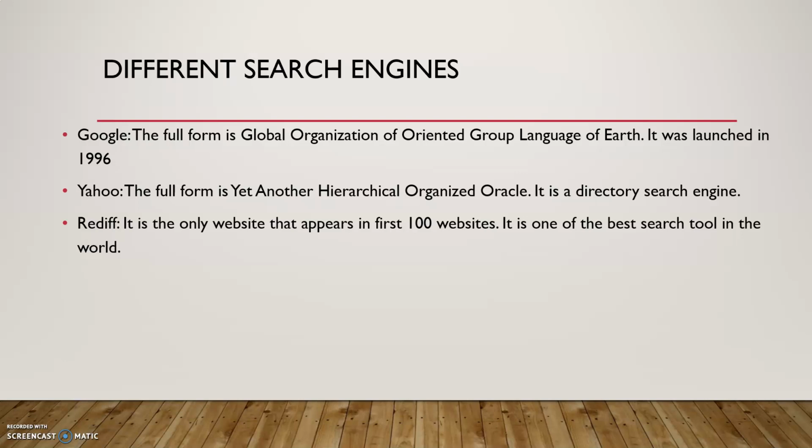and it is a directory based search engine in which data is stored in directory and subdirectory. And third one is Rediff. Rediff is the only website that appeared in the first 100 websites, and it is one of the best search tools in the world.